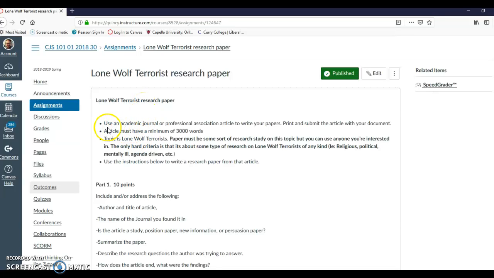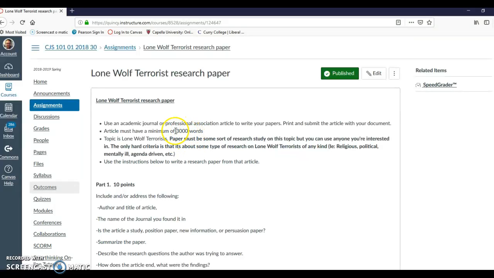And the instructions here say use an academic journal or professional association article to write your papers. You only need one article, okay? You only need one. You can get it from either this kind of place or this kind of place, but you only need one, okay? Now, just like you can't feed 10 people with one fish, the article you pick has got to be big enough so you can actually write something. Okay, it's got to have some content.